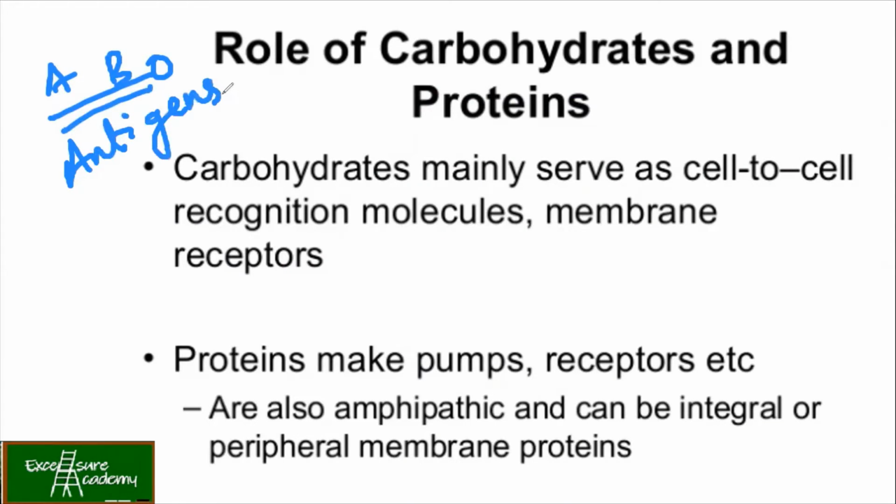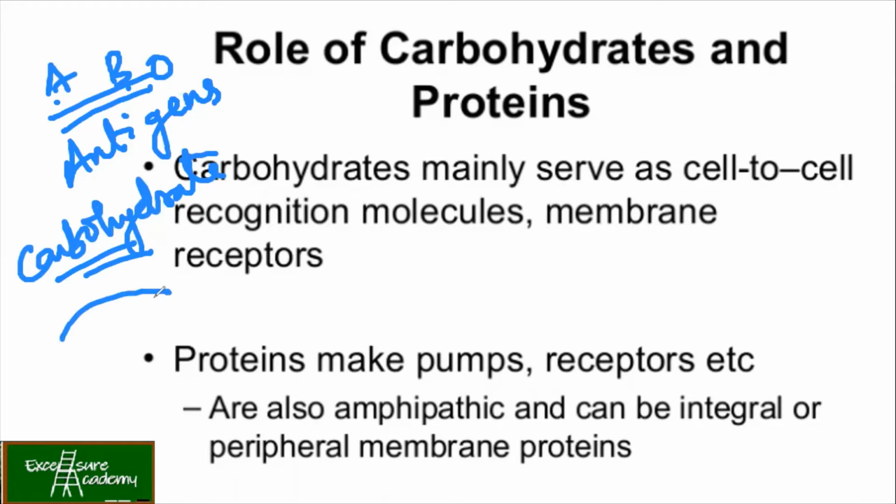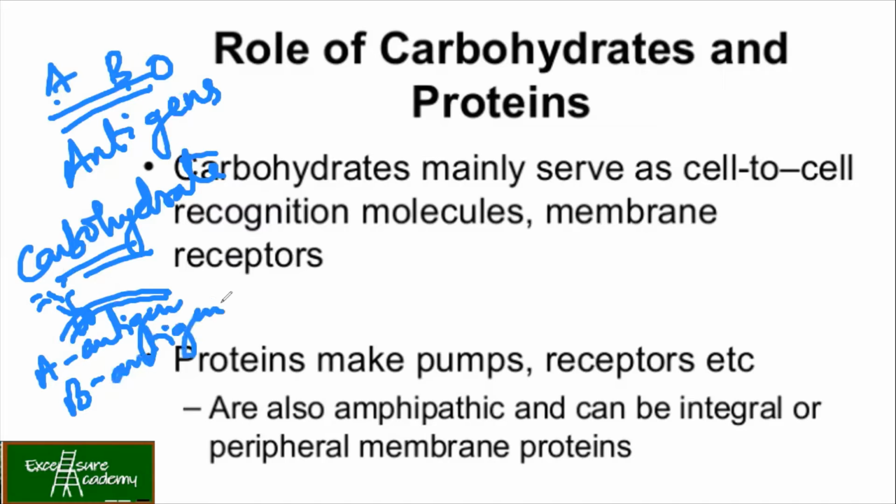Now, the structures we need to study, which are important for the exam, we'll come to that later. So these A, B are nothing but your carbohydrate moieties. So it's carbohydrates which are present on your RBC membrane. If you have A, then you have the A antigen, and similarly for B, otherwise both are present. Then we have the AB blood group. So this is how they act as the receptors also.